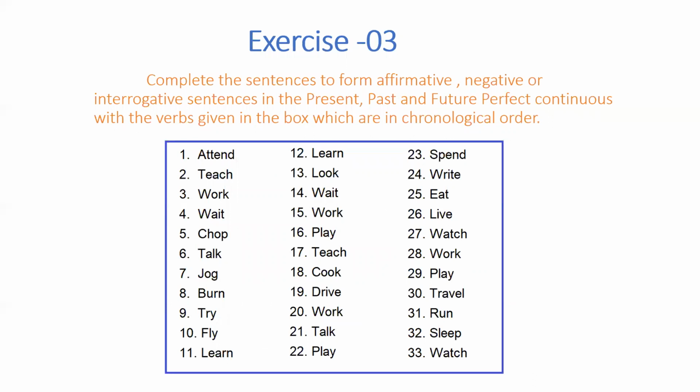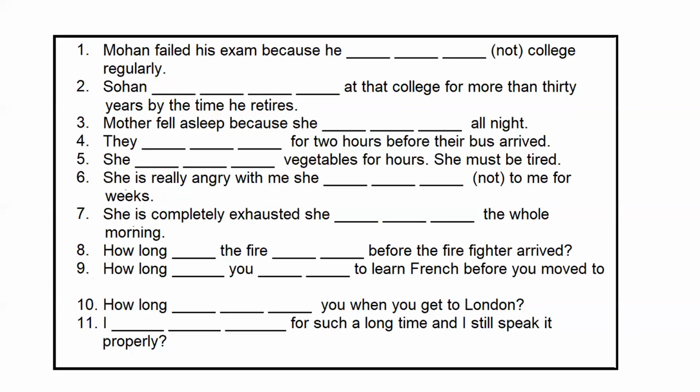Then the next one is you have to use these verbs in an order, and you have to write down affirmative, negative, or interrogative sentences in present, past, or future. All the perfect continuous, present perfect continuous, past perfect continuous, or future perfect continuous, using these verbs that are given in an order. So you have around 34 sentences that will test whether you have understood the perfect continuous forms of the present, past, and the future. So read the sentence, understand the meaning conveyed to you, and use the suitable verb there.